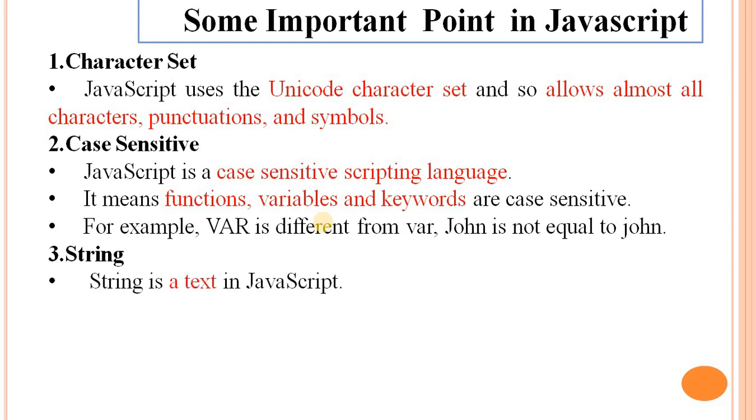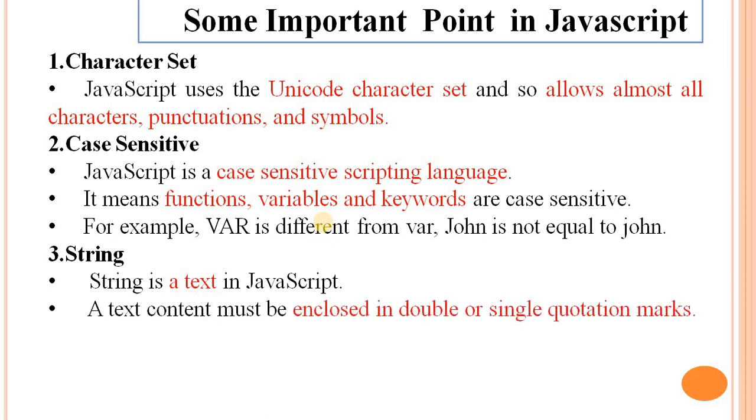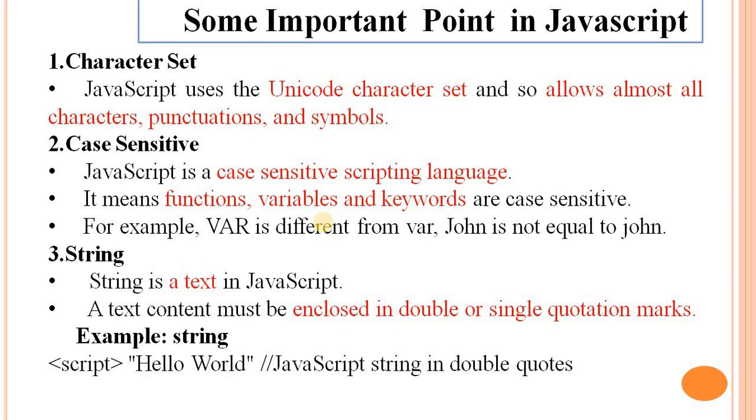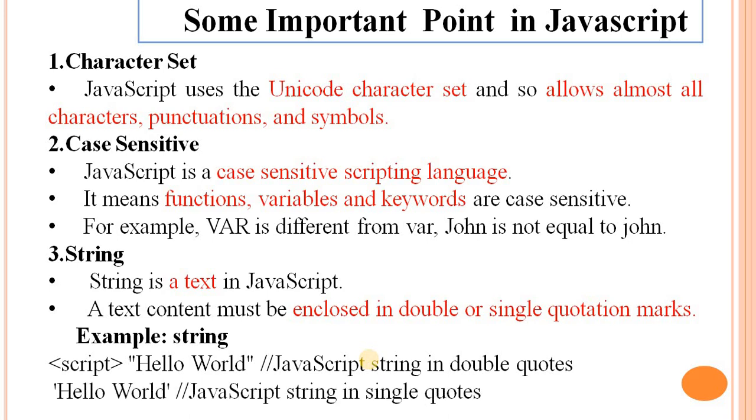String means a collection of characters. String is text in JavaScript. A string's content must be enclosed in single quotes as well as double quotation marks. An example of a string is "Hello World", which is enclosed in double quotation marks. And this is an example of a JavaScript string in single quotation marks, that is 'Hello'.